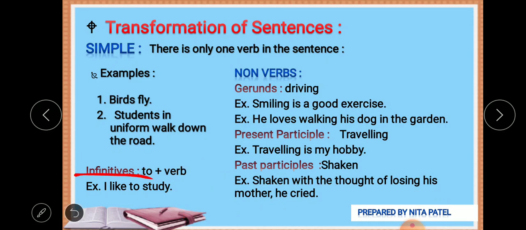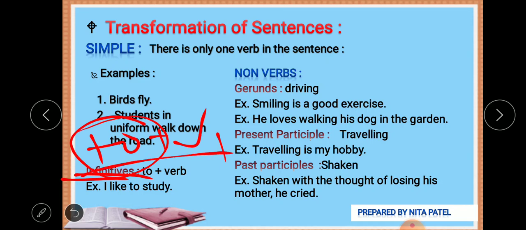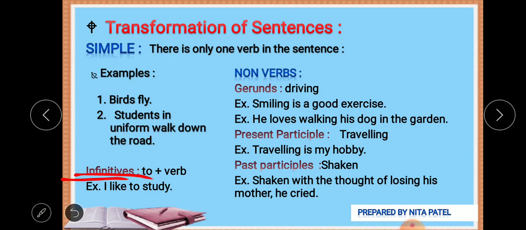Next is infinitives. Now infinitive is to plus verb: to is the infinitive marker, and after to, V1 always comes. So to plus V1, that is what infinitives are. Whenever you find this to plus V1, don't consider it as a verb.